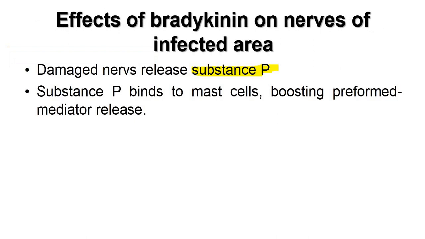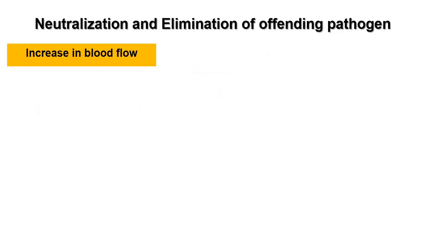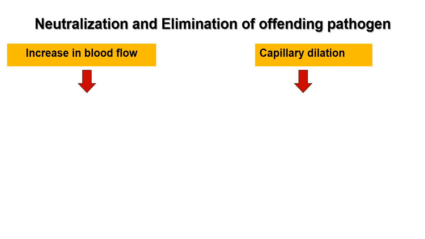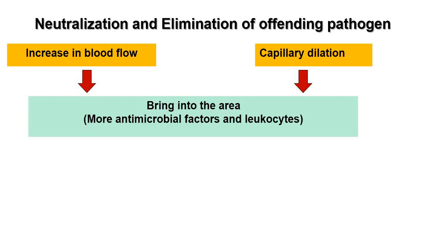Now, we will see some of the mechanisms by which the pathogen is eliminated. So, neutralization and elimination of the offending pathogen. First of all, there is an increase in blood flow, there is capillary dilation. Both increase in blood flow and capillary dilation will bring more blood into the area.